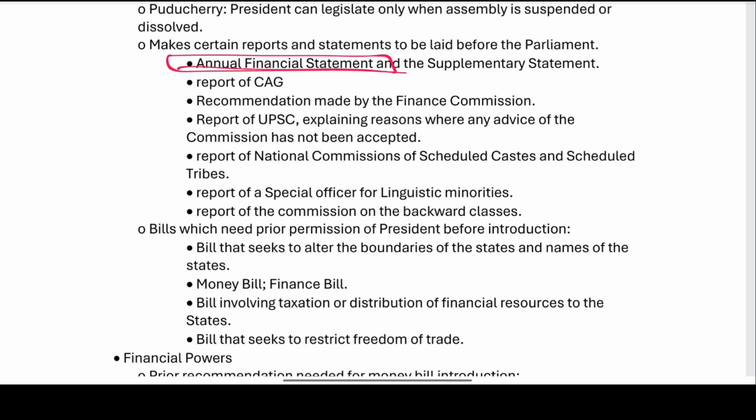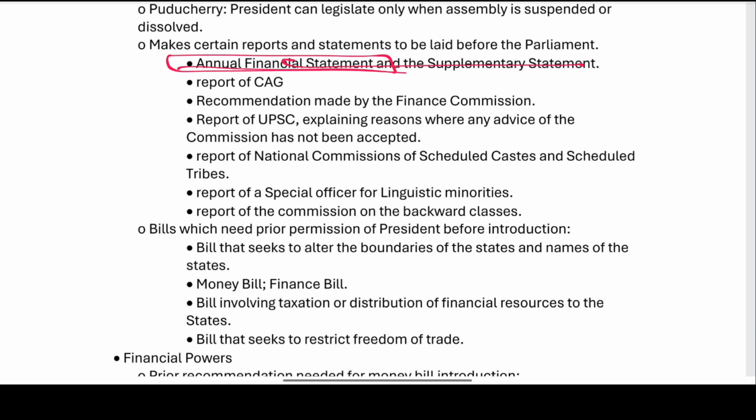Now we'll be having the annual financial statement, which is the responsibility of the president.